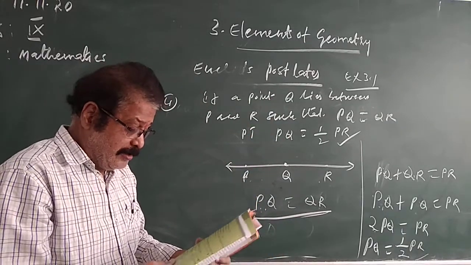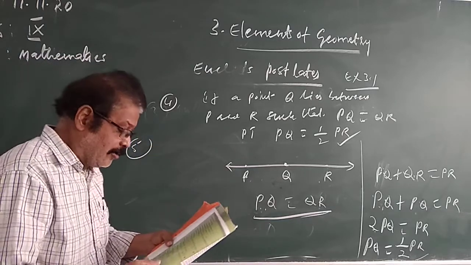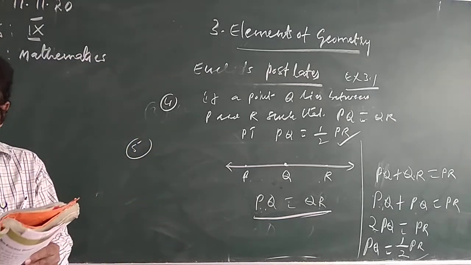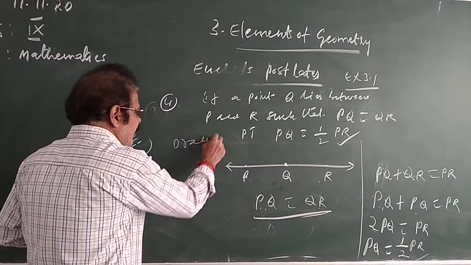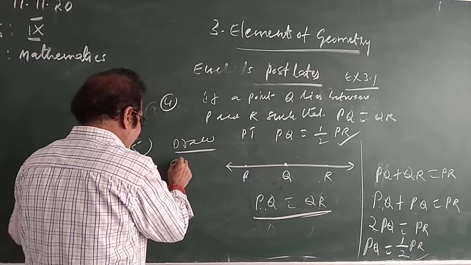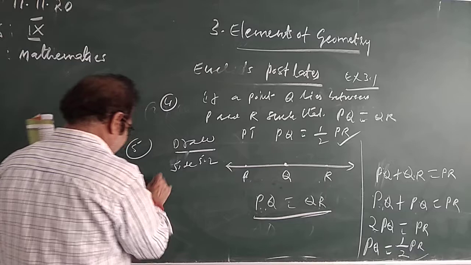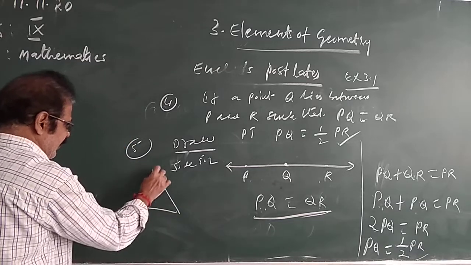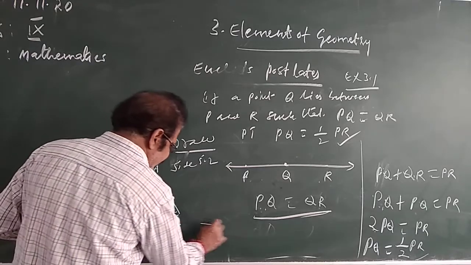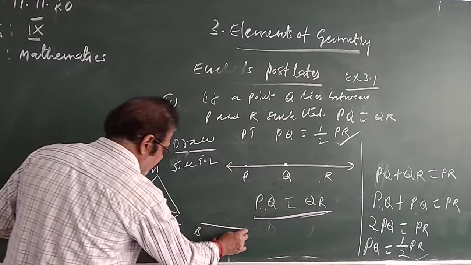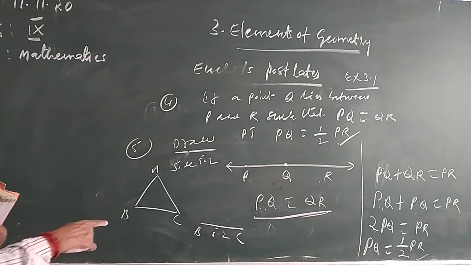And here, fifth question. Draw an equilateral triangle whose sides are 5.2 centimeters. The side of the equilateral triangle is how much? 5.2 centimeters. This is a rough figure. The rough figure of equilateral triangle ABC. So draw a line segment BC equal to 5.2 centimeters.